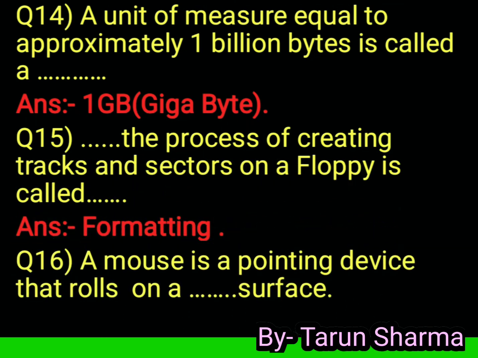Question 16. A mouse is a pointing device that rolls on a flat surface. Answer is flat.